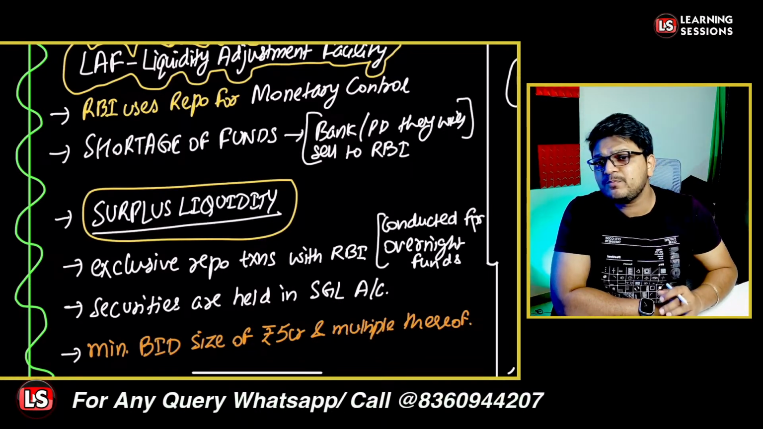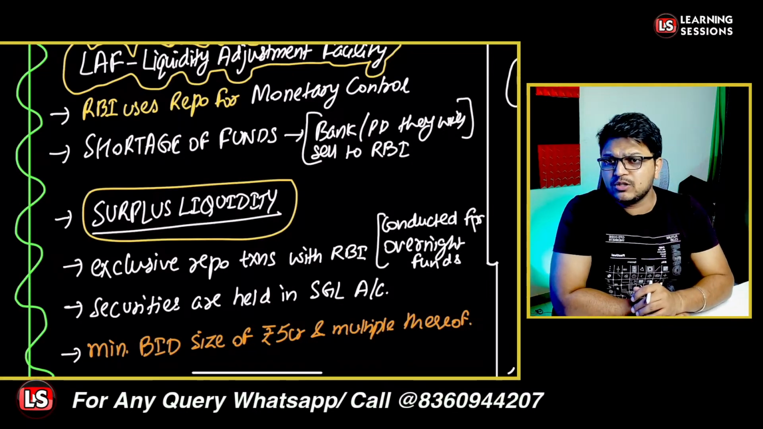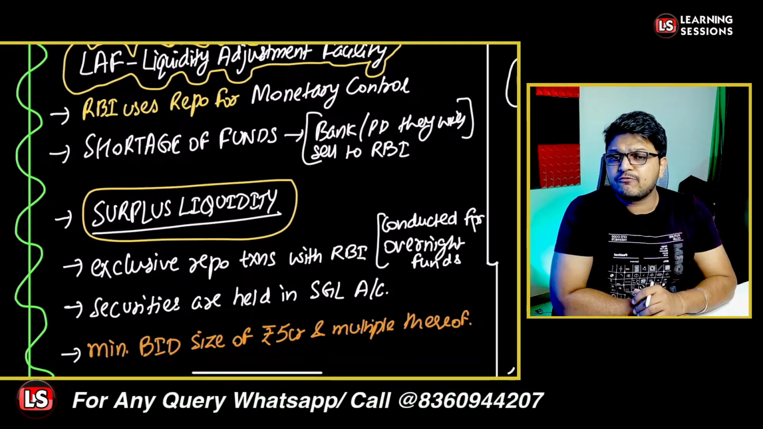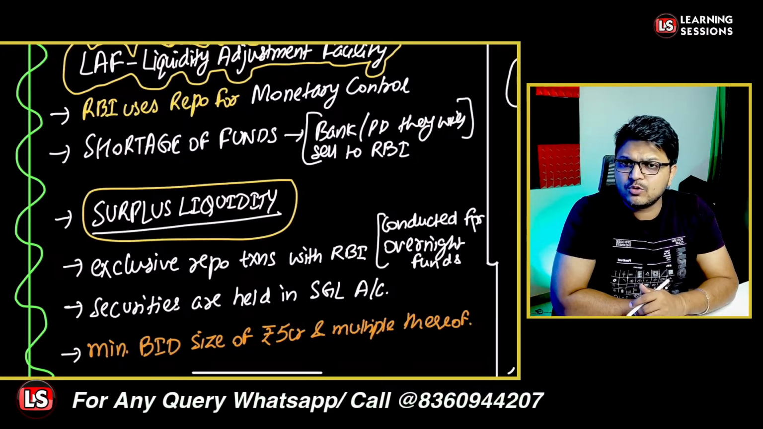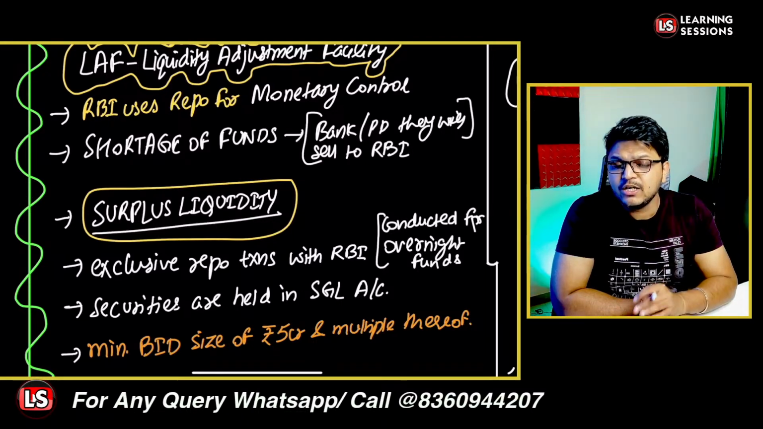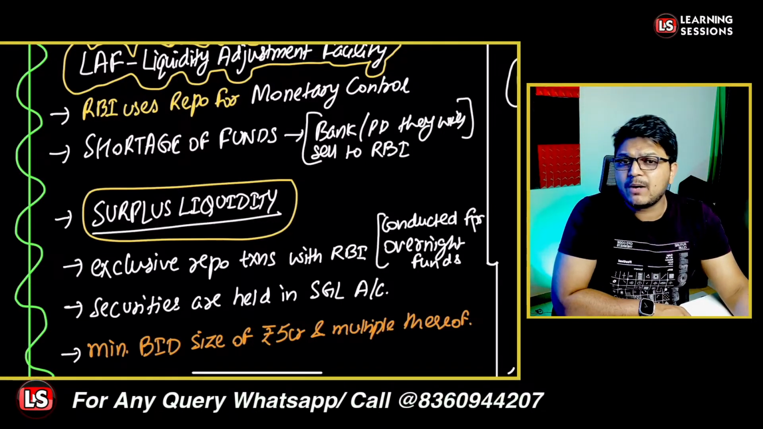And the minimum bid size for the LAF facility is 5 crore rupees, and multiples of 5 crores, like 10 crore, 25 crore, 50 crore, as such. So that's all about the liquidity adjustment facility.